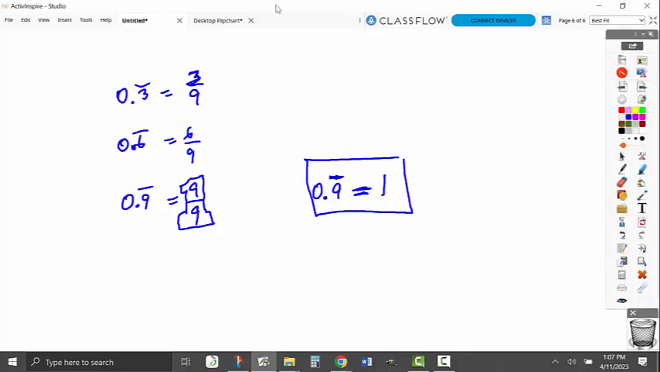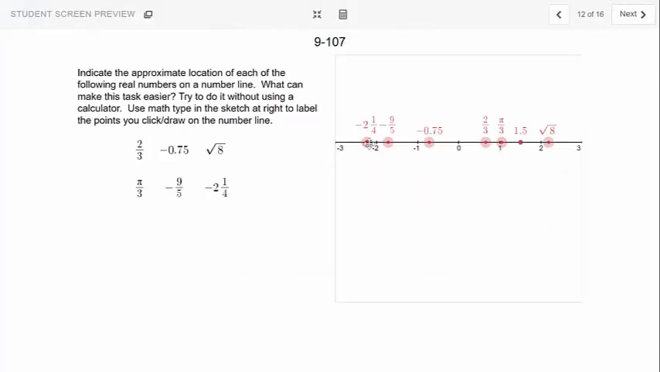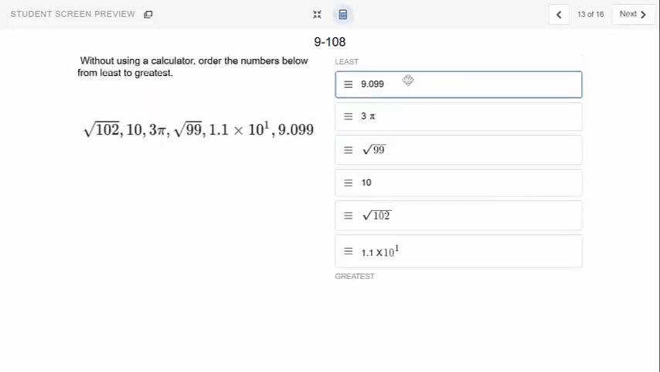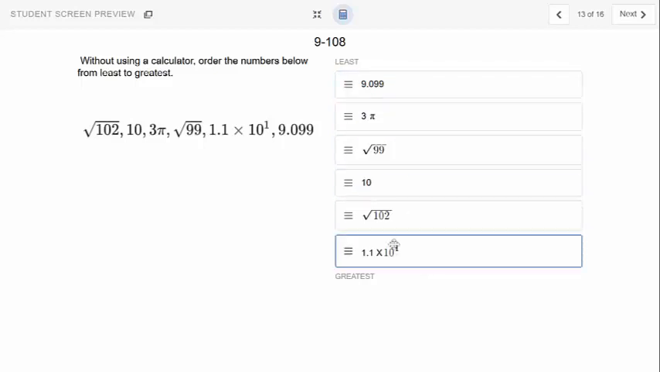So going back over here, my order for my numbers, -2 1/4 is there, -9/5. You can check these out yourself. Pi over 3 is kind of cool. It's really close to 1 because pi is close to 1. Right? And then this one, 9.099 is the least, down to 1.1 times 10 to the first, which is the same as 11.